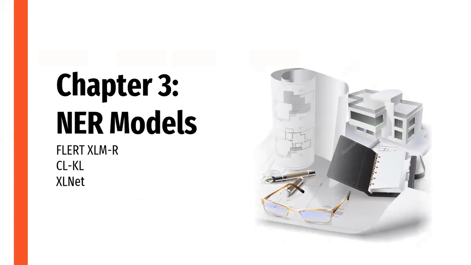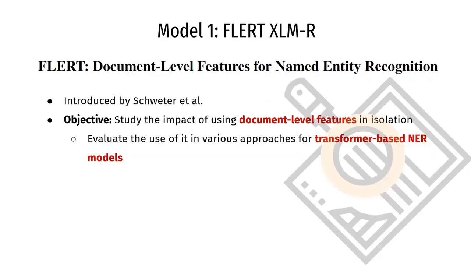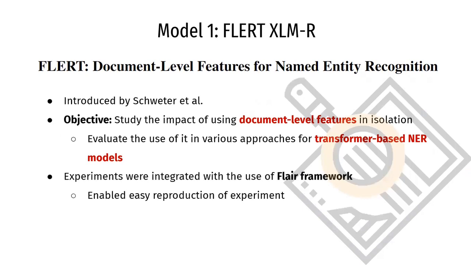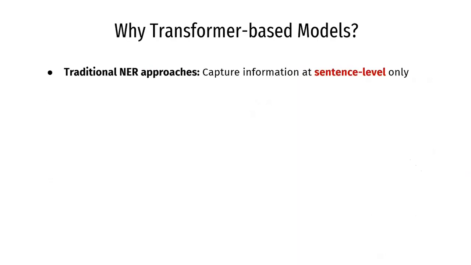So now I'll be talking about the models used for this project. The third model was introduced to study the impact of using document-level features on its own. The study had evaluated the use of document-level features in various approaches for transformer-based models. They utilized the FLAIR framework, which is an open-source natural language processing library, which allowed us to closely reproduce our experiment.